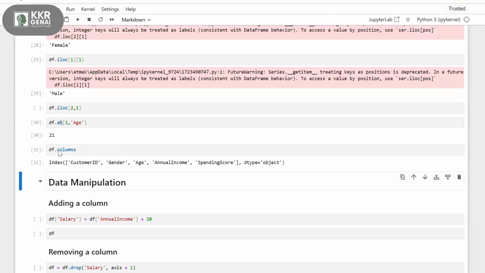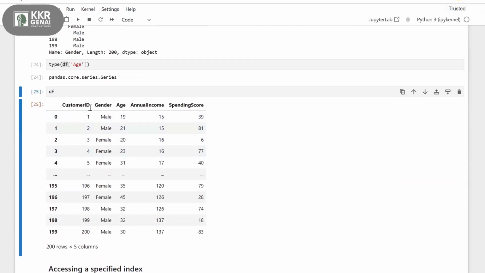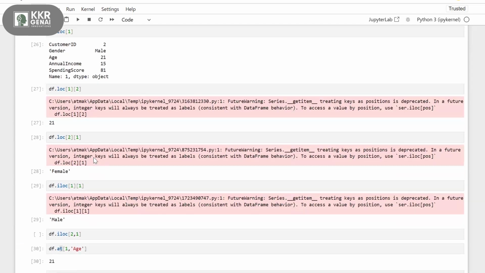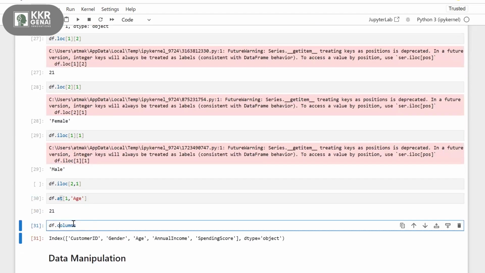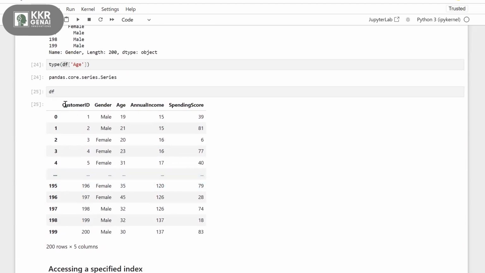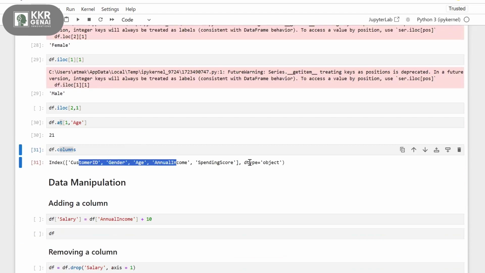And we have another function called columns. If you want to access all the column names in your data frame, then simply you'll use this function, dot columns. If I use dot columns, we will get all the column names: customer ID, gender, age, annual income, and spending score. So these are the column names.